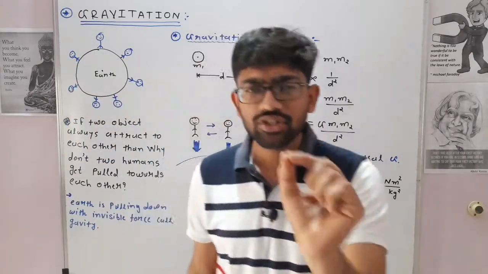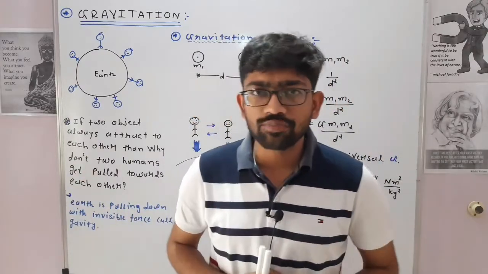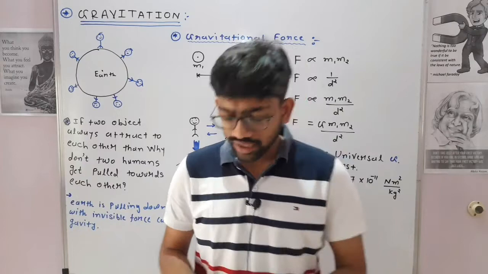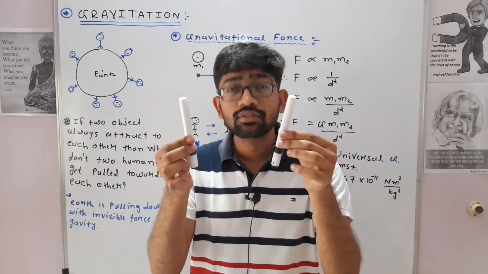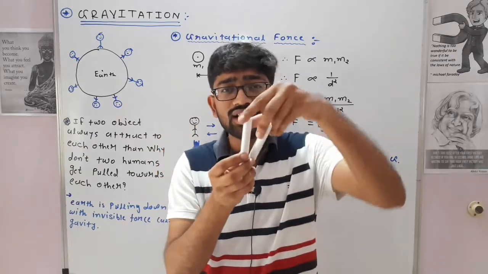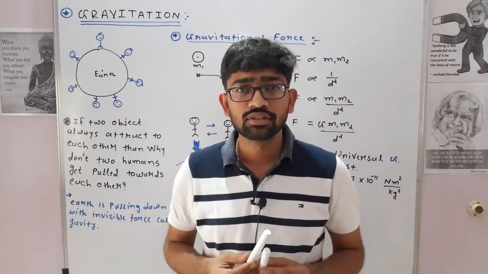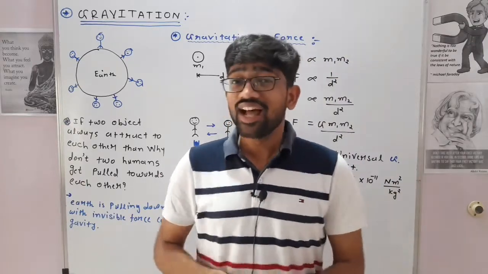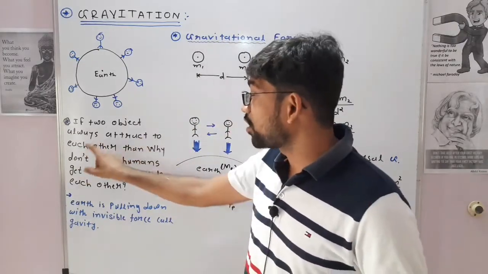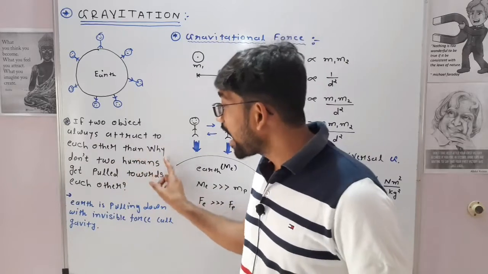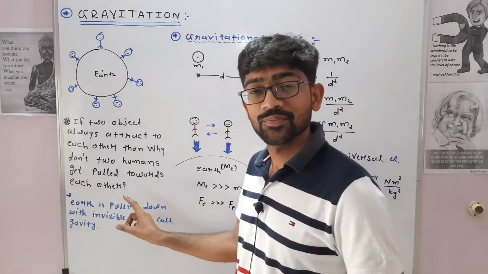So there is one question that rises in your mind: if any object attracts another object and this is called gravity, then why does this pen not attract another pen like this? If I leave these two pens, they fall down. Why do both not attract each other? We clearly see this on earth. And there is another question also: if two objects always attract each other, then why don't two humans get pulled towards each other?